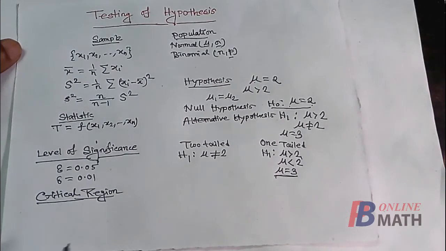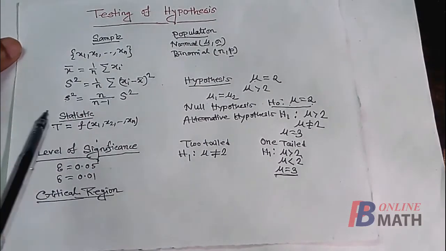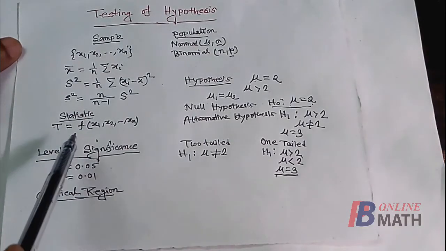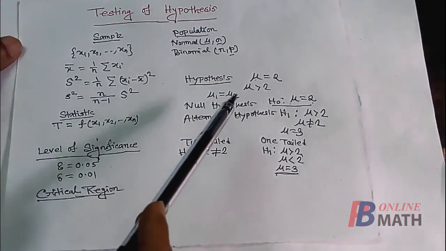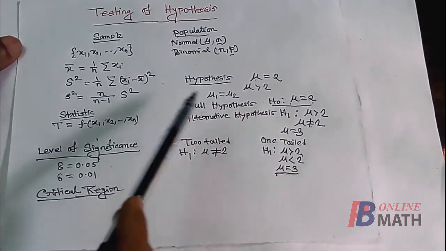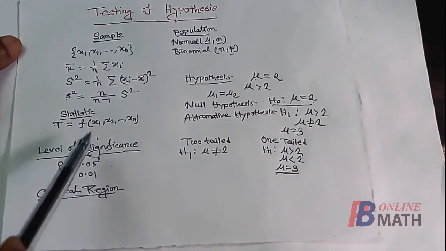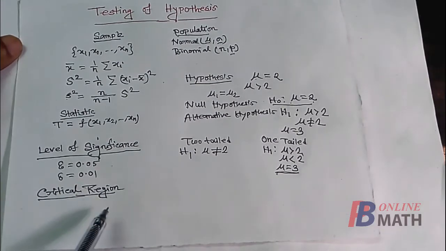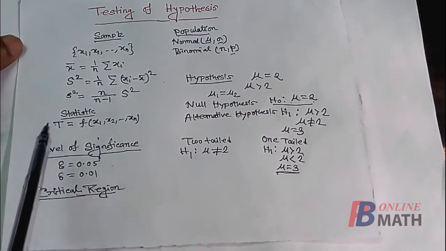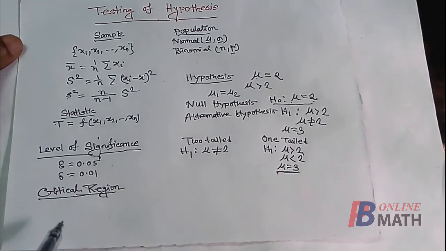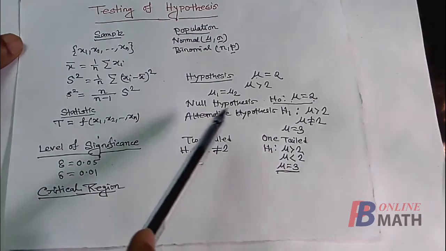As I have said that in this method, we collect some sample data from the population and we form some suitable statistic. So using the hypothesis, we select some value of the parameter, and using this data, we compute the value of the statistic. Now critical region is that region if the computed value of the statistic t lies within the critical region, then we reject the null hypothesis.